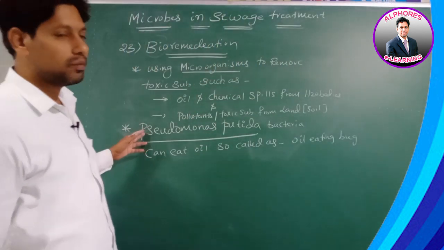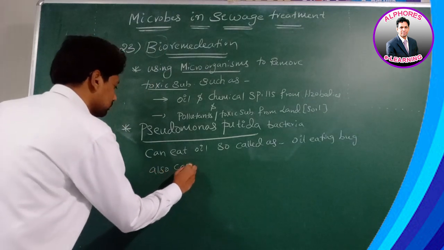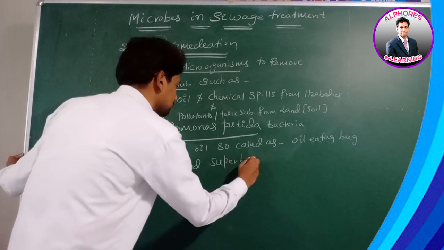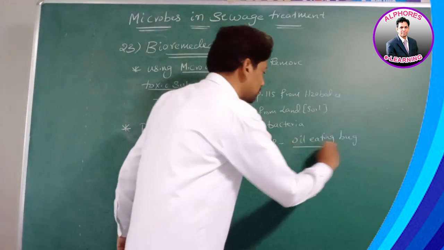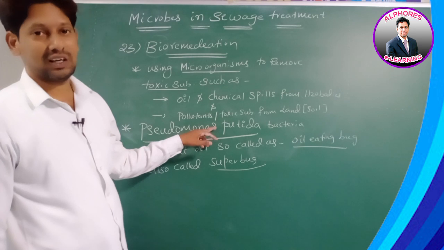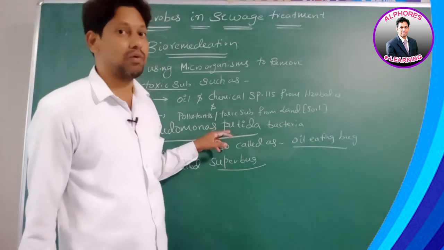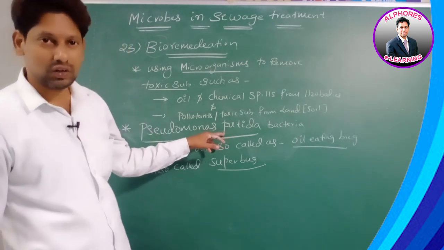It is also named a superbug. Therefore, who is named the oil eating bug or superbug? Pseudomonas putida. It was developed by whom? Chakravarti. Actually, we pronounce the scientist's name as Chakrabarti because he belongs to Bengal. Is it okay? Right.